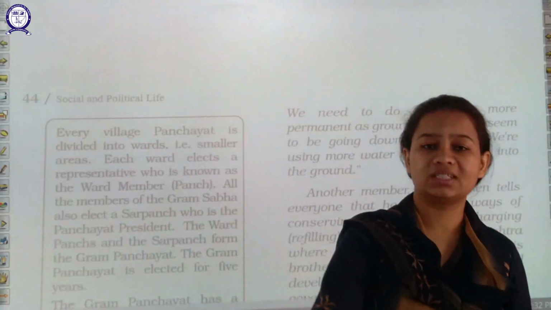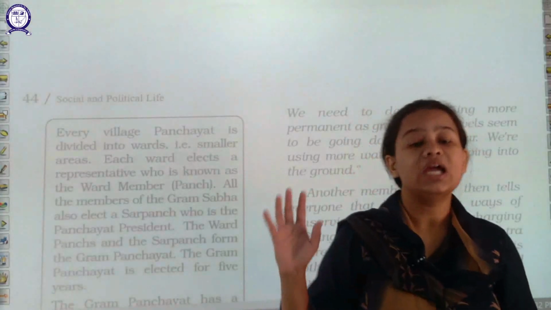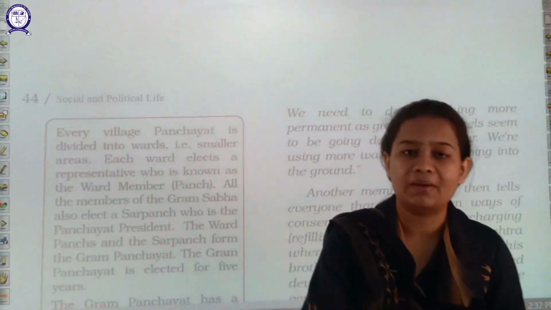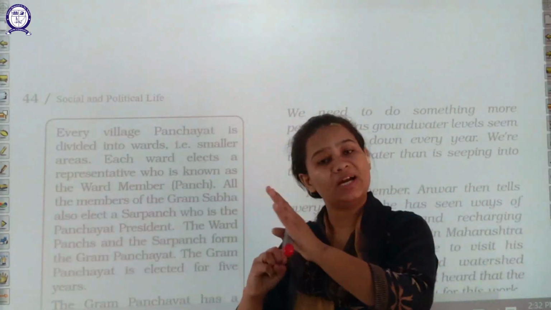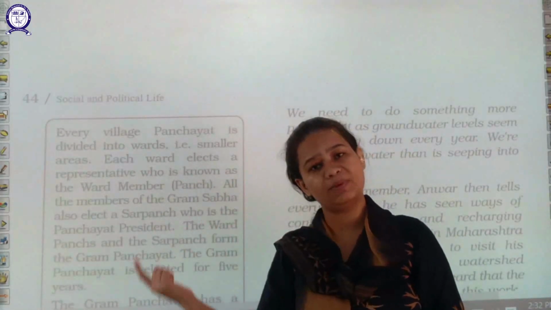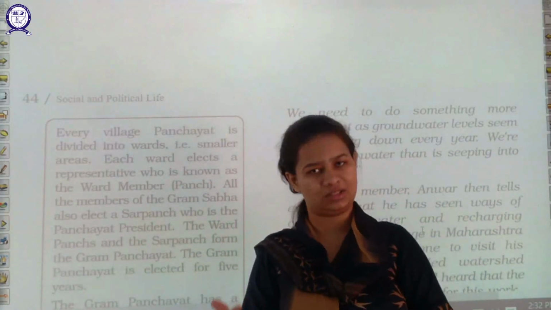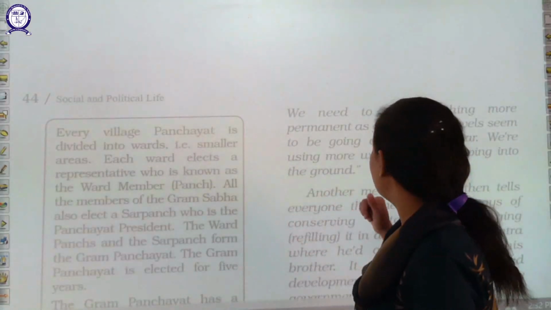They are going to describe that to the person whom they have elected as their ward member, and that ward member is providing that same information or issue to discuss with the sarpanch and other members, and then the final discussion comes on how that problem can be solved.